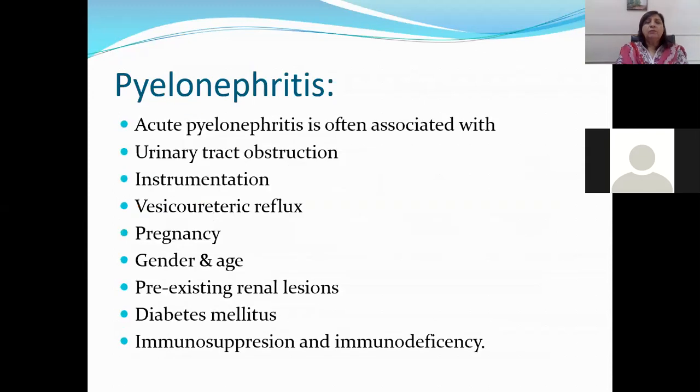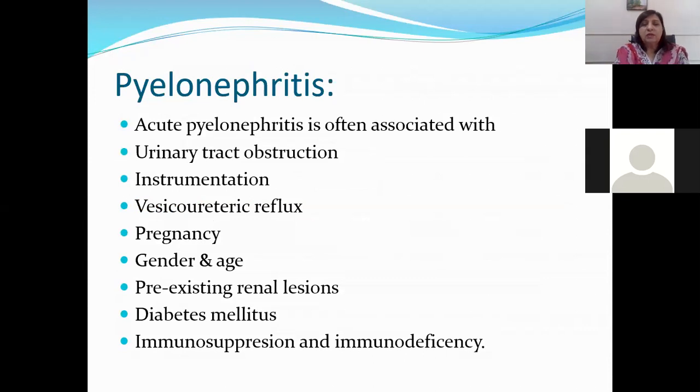Okay. Acute pyelonephritis is often associated with urinary tract obstruction. As I've told you, obstruction can be because of tumors, because of stones, or in the case of males, because of benign prostatic hyperplasia. Instrumentation into the bladder, vesico-ureteric reflux, and pregnancy. The pregnant or gravid uterus puts pressure on the bladder, leading to obstruction.